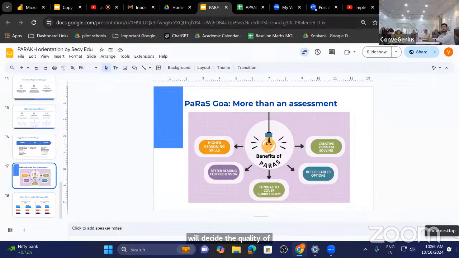So this year the NAS exam will be conducted in Goa. Along with Goa, a few more states will be answering these exams, and based on this, the national average will be decided. However, as I have already said, it is not the exam of only your student, it is the exam of all teachers, it is the exam of entire Goa.